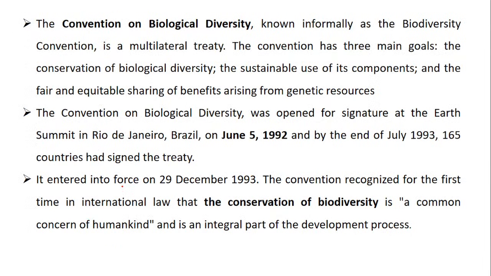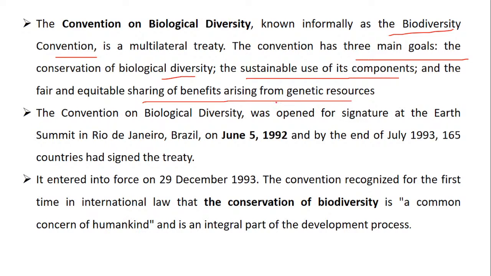Now Convention on Biological Diversity, let's see what exactly it is. It is known as, and this is again an important thing, the Biodiversity Convention. It is a multilateral treaty. The convention has 3 main goals: the conservation of biological diversity, the sustainable use of its components, and the fair and equitable sharing of benefits arising from genetic resources.